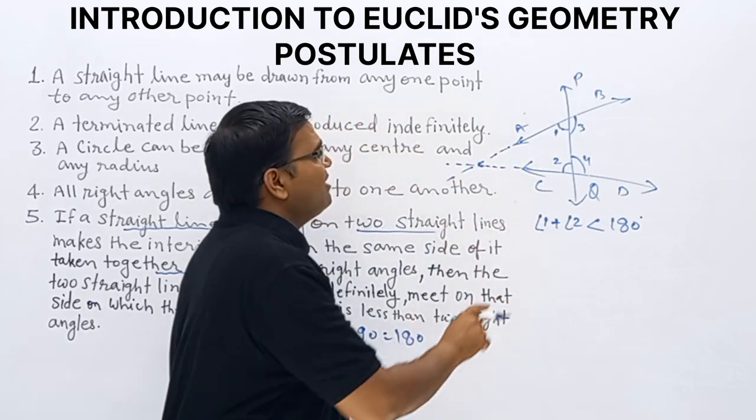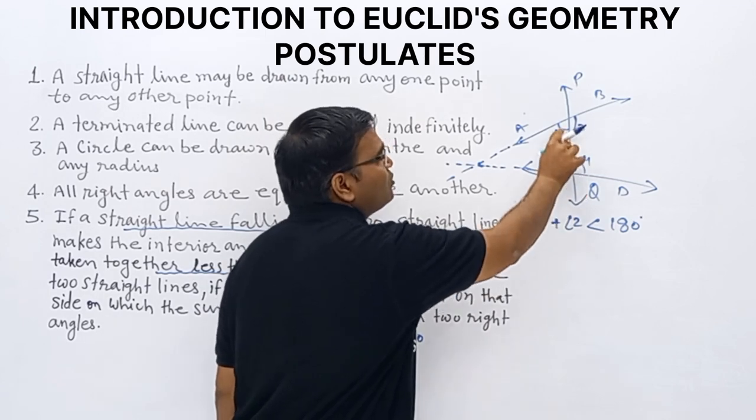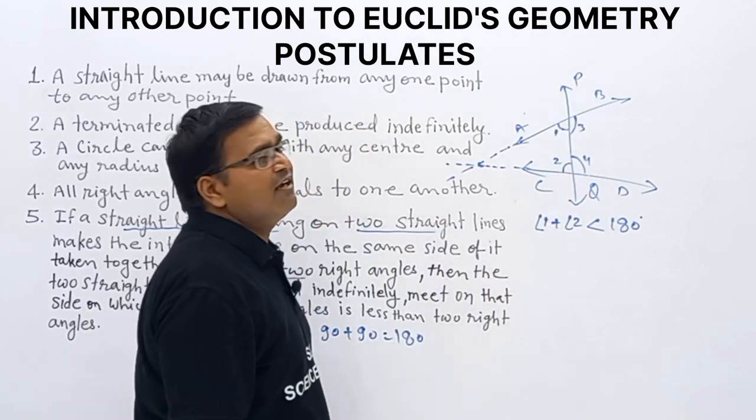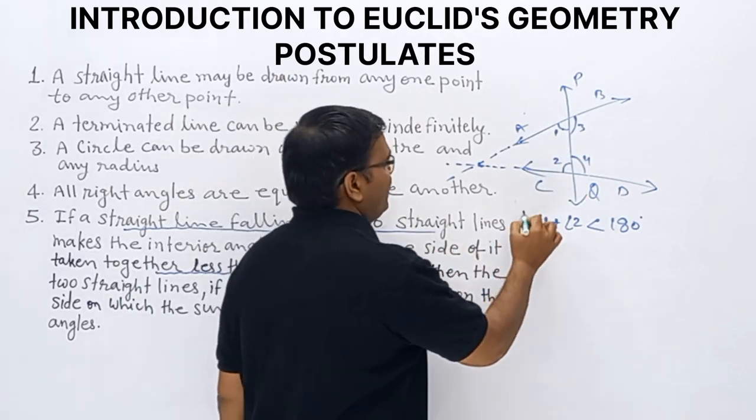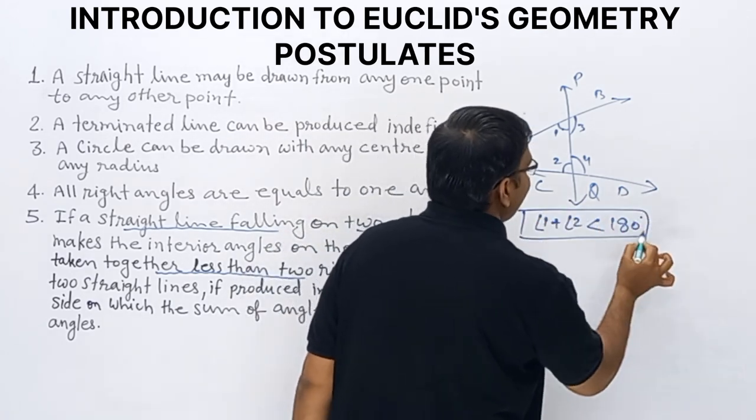That time we can say the sum of both interior angles on the same side will be less than 180.